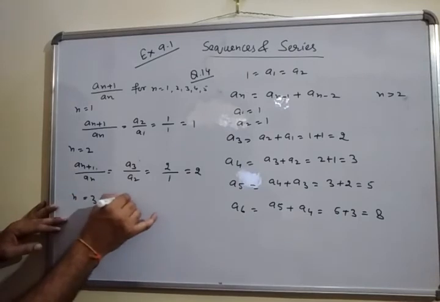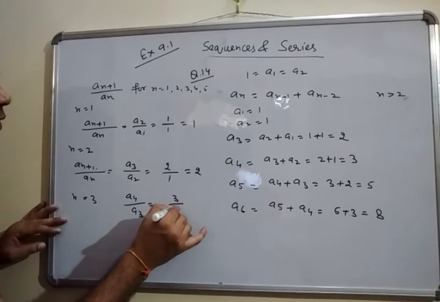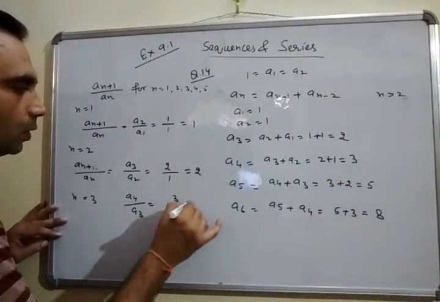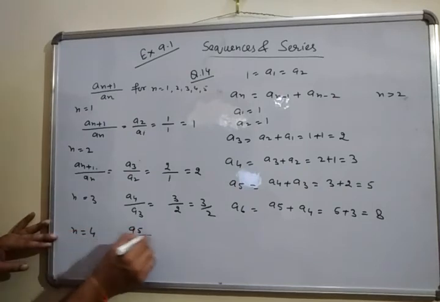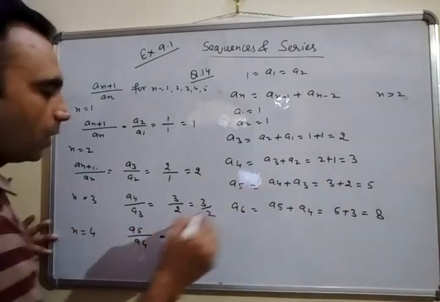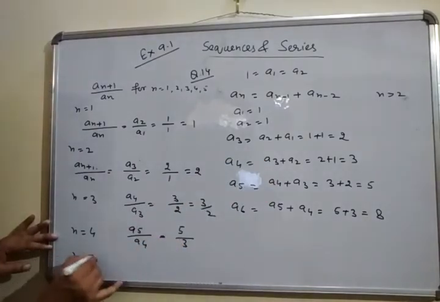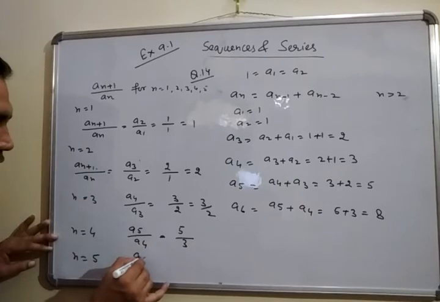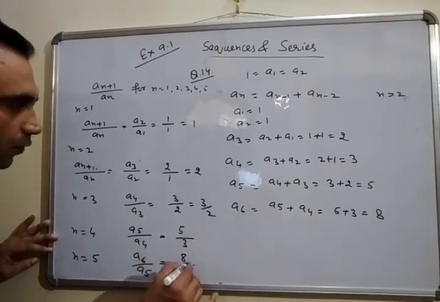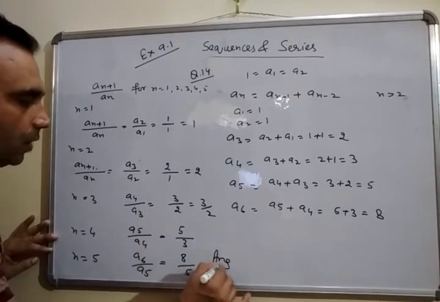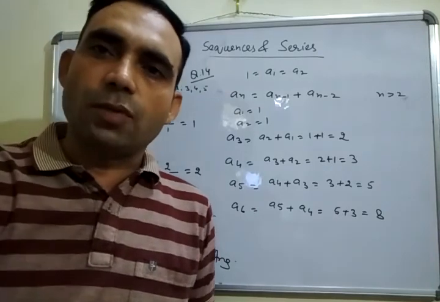Similarly, taking n is equal to 3, so a4 upon a3, that is 3 upon 2. Taking n is equal to 4, so a5 upon a4, a5 is 5 and a4 is 3. Taking n is equal to 5, so a6 upon a5, a6 implies 8 and a5 implies 5. This is the answer. So this is the complete solution of exercise 9.1.